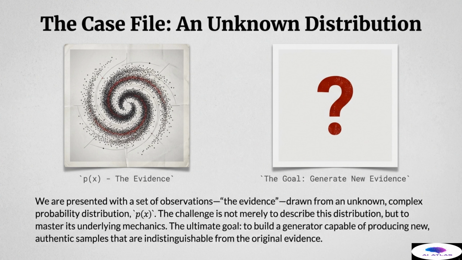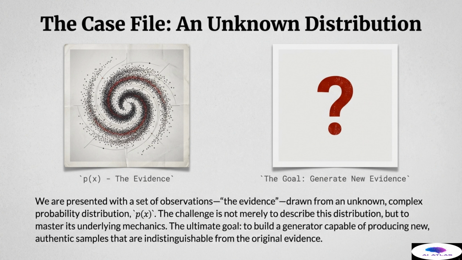Let's formalize the challenge and open the case file, an unknown distribution. On the left, we have our primary piece of evidence. This scattered, swirling dataset represents a collection of observations drawn from a specific, complex, and currently unknown probability distribution, which we denote mathematically as P_x(x). This distribution, P_x(x), is the hidden source code we are trying to find.